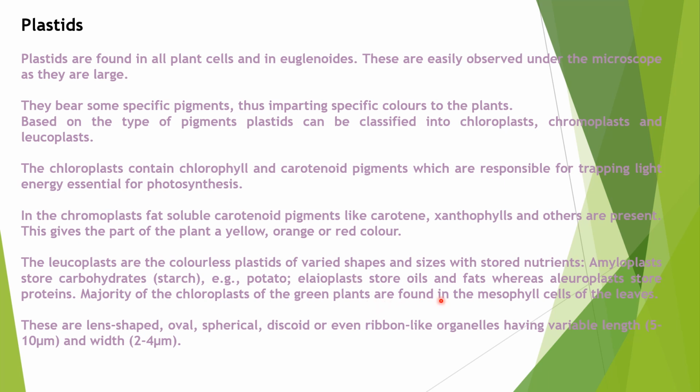Elaioplasts store oils and fats, whereas aleuroplasts store protein. Okay. Amyloplasts store starch, that is carbohydrates. Elaioplasts store oil and fats, whereas aleuroplasts store proteins.